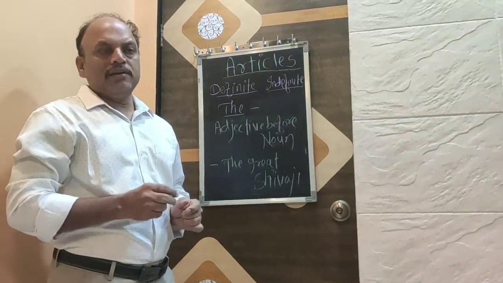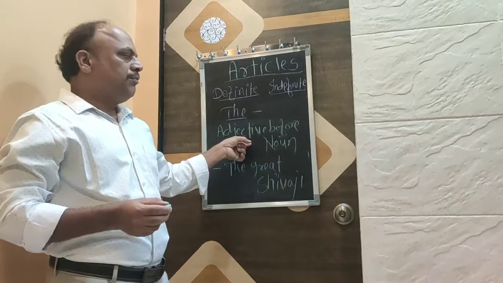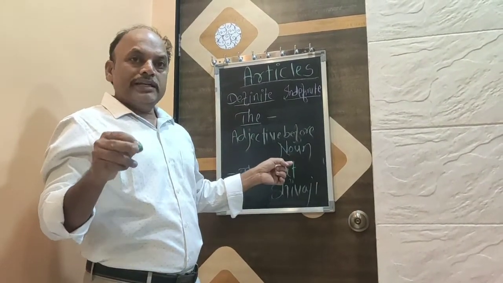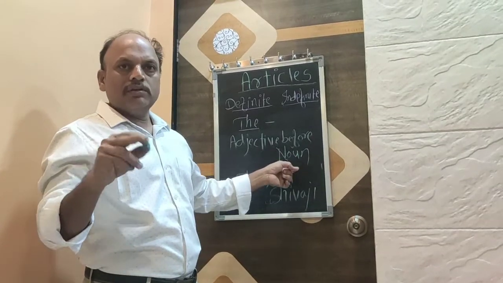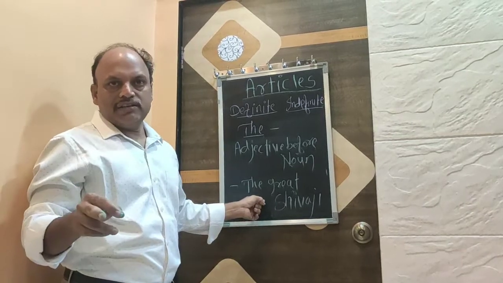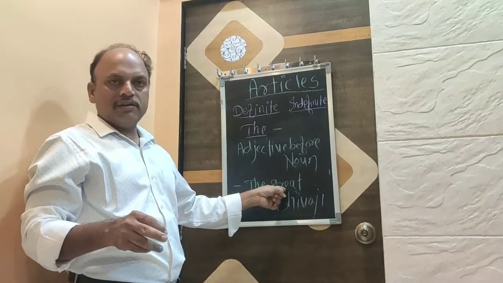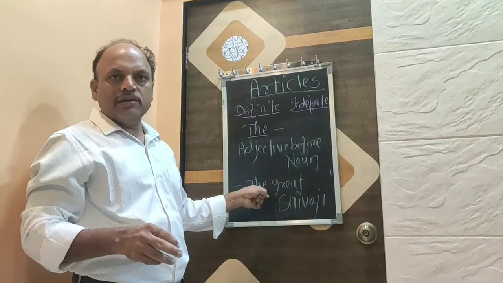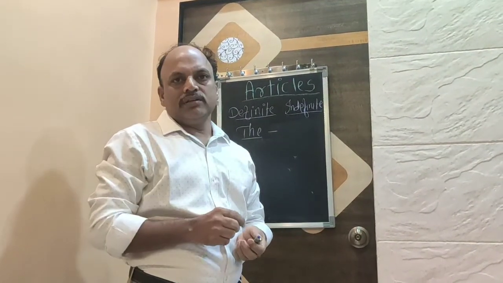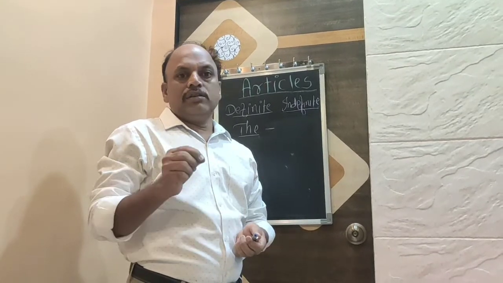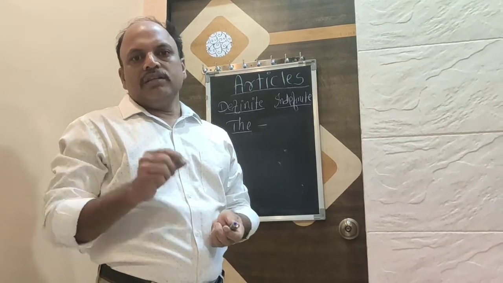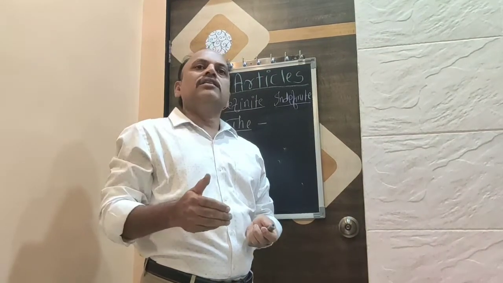More important thing, the is used before adjectives, meaning when an adjective is before a noun, the will be used. For example, the great Shivaji. Here the adjective great is followed by the great Shivaji. Some words like the last bench, the only son, the same, and the following.